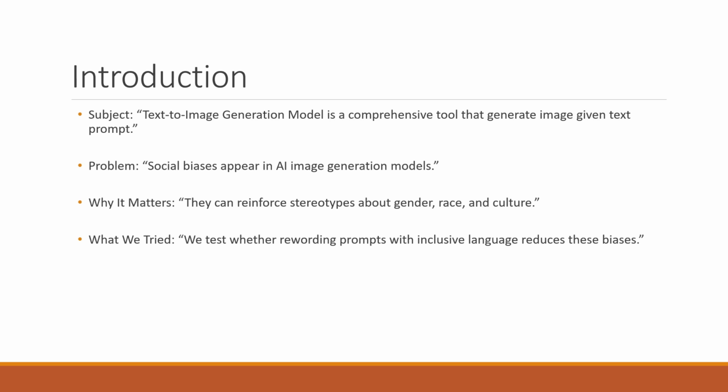Here's a brief introduction. Our subject is text-to-image generation models, which are comprehensive tools that generate images given text input. The problem is we observe many social biases appear in AI image generation models, and this can reinforce stereotypes about gender, race, and culture in society. What we tried was testing whether rewriting the prompts with some inclusive language enhancement can reduce those biases.